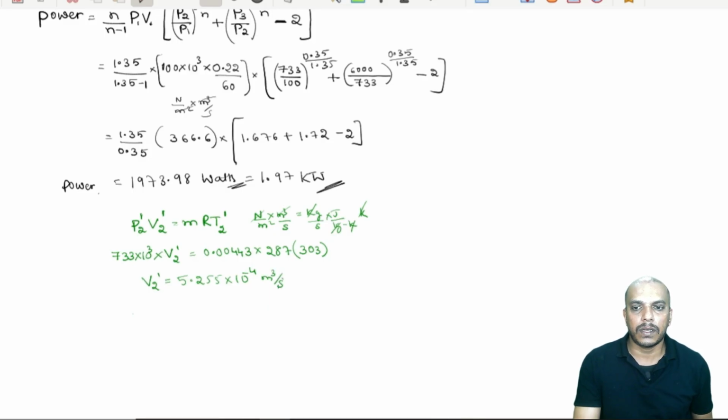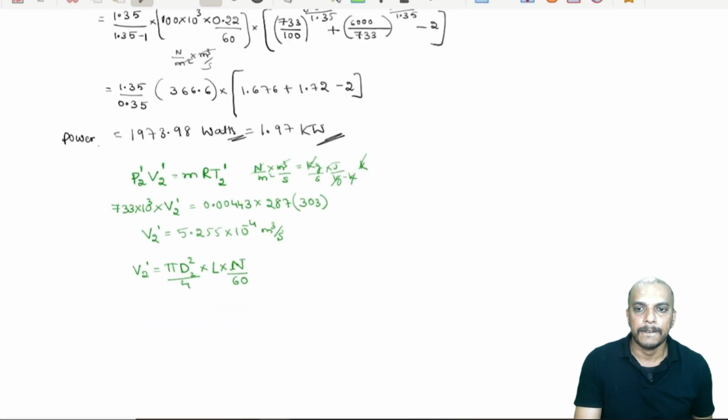So, once we get this V2 dash, now V2 dash is what? Volume handled in the second cylinder. So, pi d2 square by 4 into length into N, and remember the RHS should also be in second, so I am dividing this minute by second.